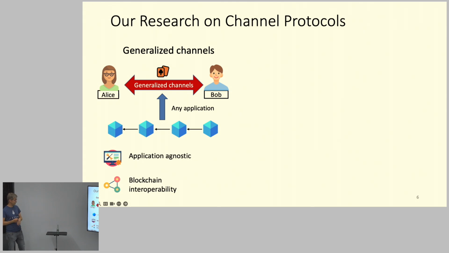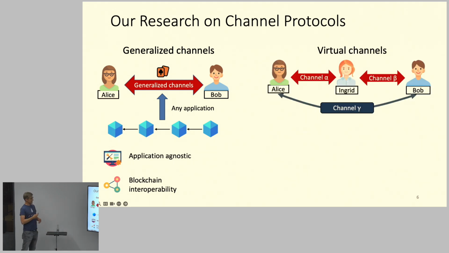It's application agnostic, so you can run multiple applications in this generalized channel, off-chain, of course. You can maybe not play poker, but something else which is supported by Bitcoin you can do. It also offers interoperability, and moreover, I will compare it later with these Lightning channels. It has some additional advantages in terms of efficiency. The on-chain costs and also the off-chain costs are reduced, at least for the measurements that we did, I think in 2020 and 2022.